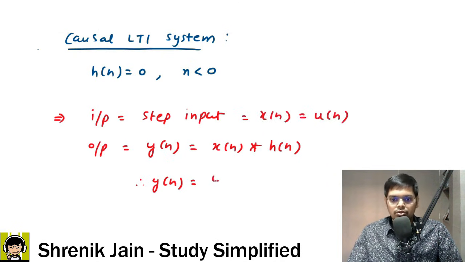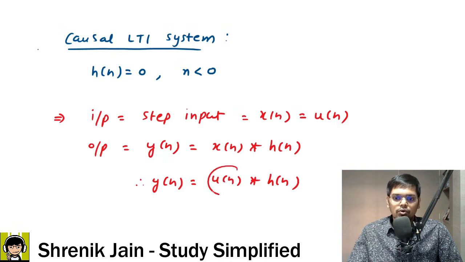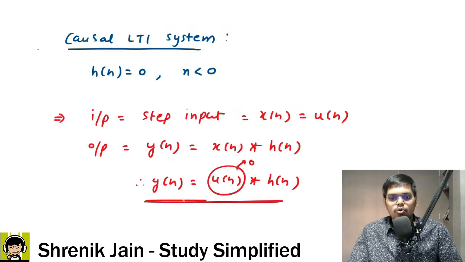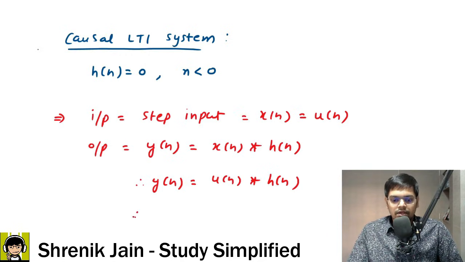So if I do the substitution, u of n convolved with h of n, and obviously u of n is 0 when n is less than 0, so the output is also 0 when n is less than 0 after doing the convolution. Therefore y of n is equal to 0 when n is less than 0.